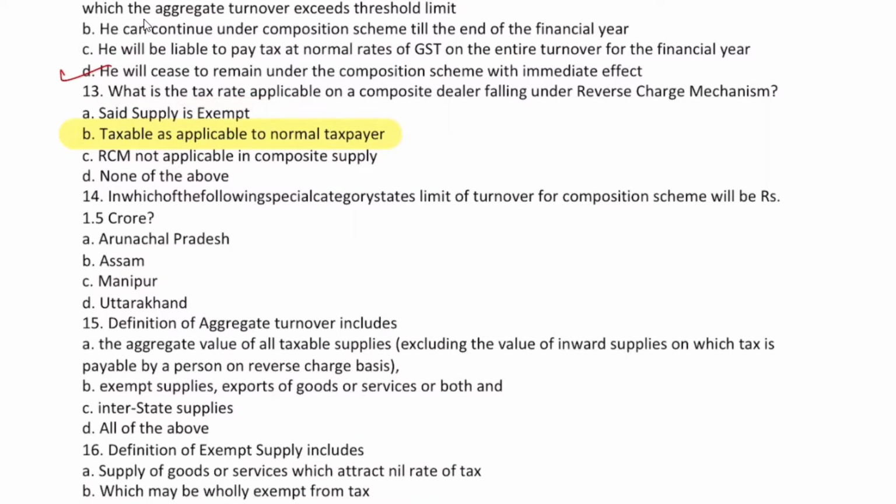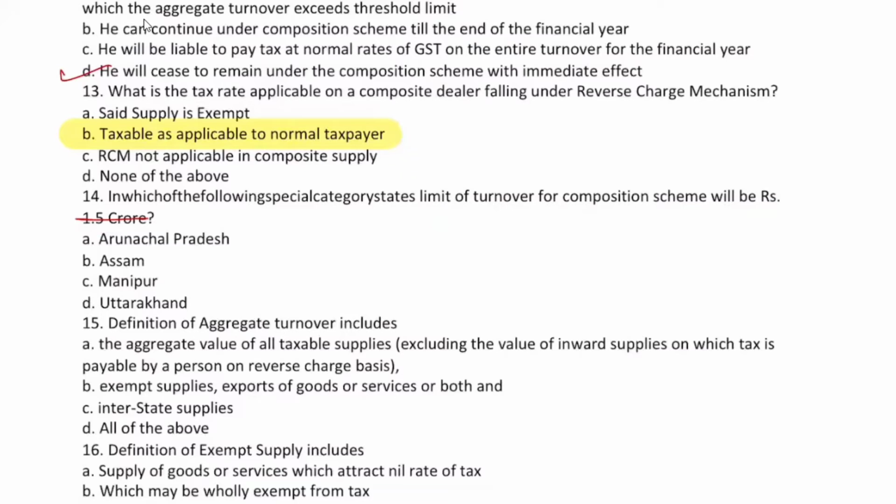See again, no space. In which of the following special category states limit of turnover of composition scheme will be 1.5 crore? Assam. What is the question? Which of the following special category states? Special cannot be 1.5 crore. Or 1.5 crore cannot be special. We can say which of the following states.